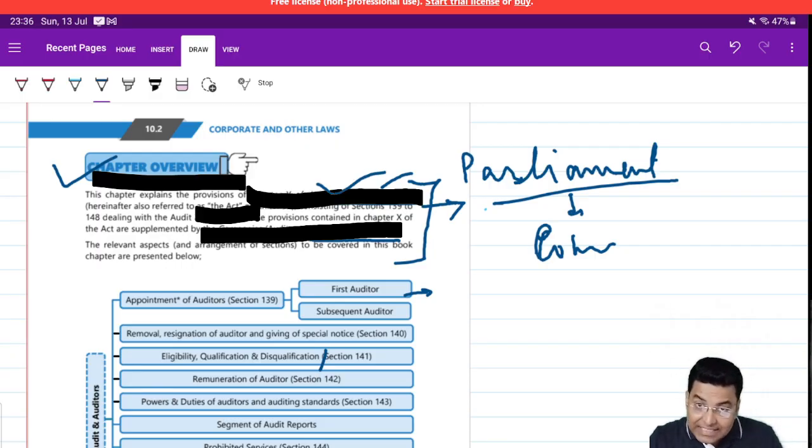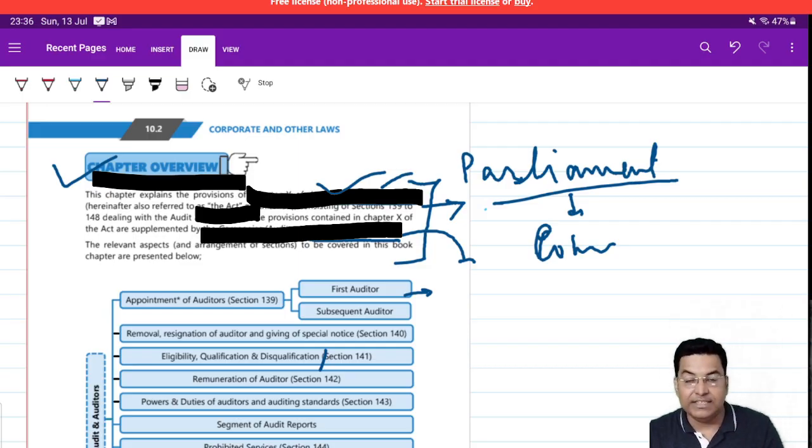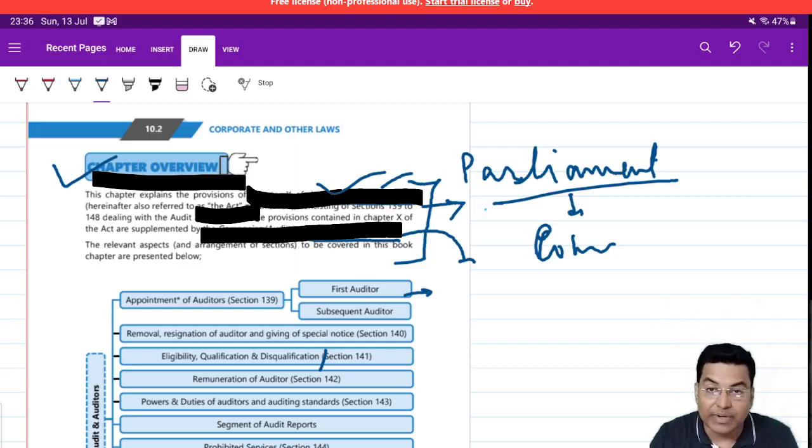When the ministry makes anything related to this act, which is an in-house procedure of a ministry, those documents do not go to the parliament. So that is called the rules. So rules are made by the ministry itself, but the acts are made by the parliament. So these are the two words we need to understand.